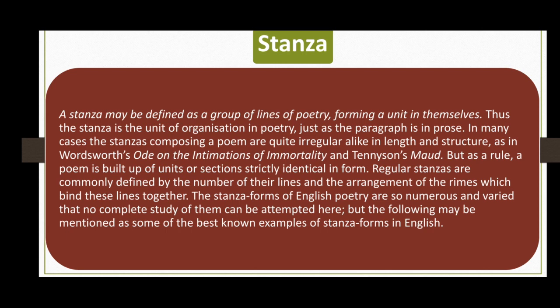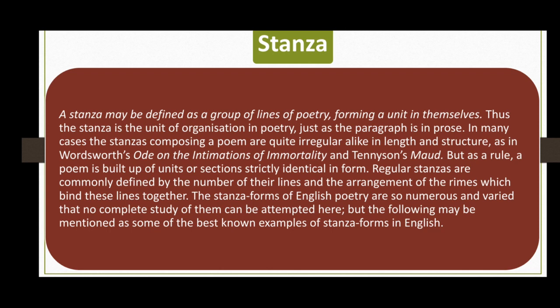While in the second stanza we will see that line 1 will not rhyme with line 2. It may rhyme with line 3. And similarly, line 2 will not rhyme with line 1. It may rhyme with line 4. So there will be variation in structure, and there will be variation in length. So when a poem is composed of 4 or 5 stanzas, and each stanza is different in length and structure, such kind of stanza is called irregular. Then what is a regular stanza?